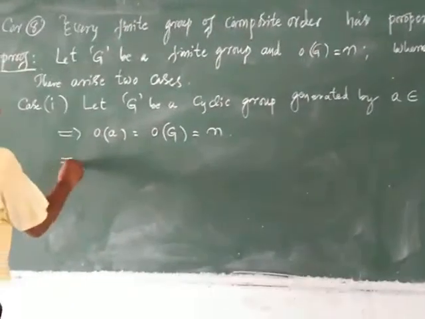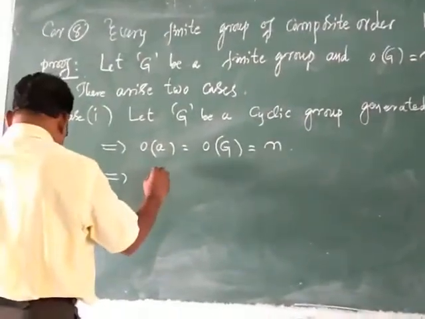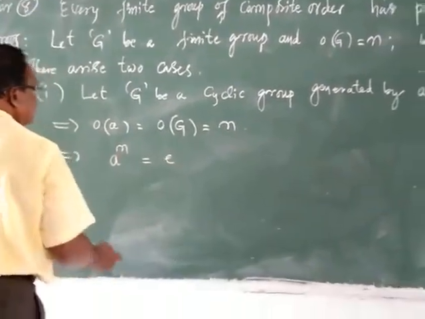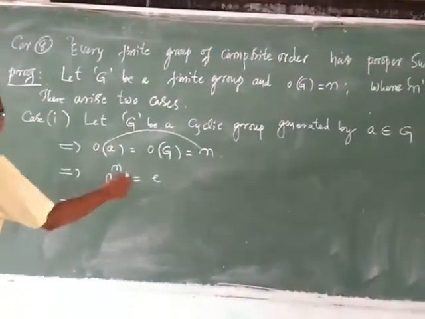This means A to the power n is equal to E, the identity element.